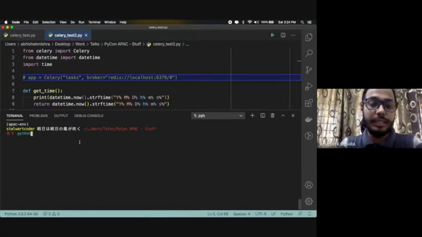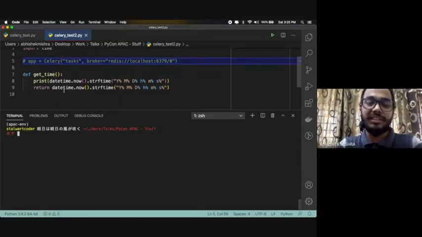I usually do it like this: create a virtual environment like this, and this is how you activate the virtual environment. The moment you do this, you will get something like this. So basically, this is my current virtual environment where I'm writing this code. So this code is done. It's a very basic function which returns the current date time.